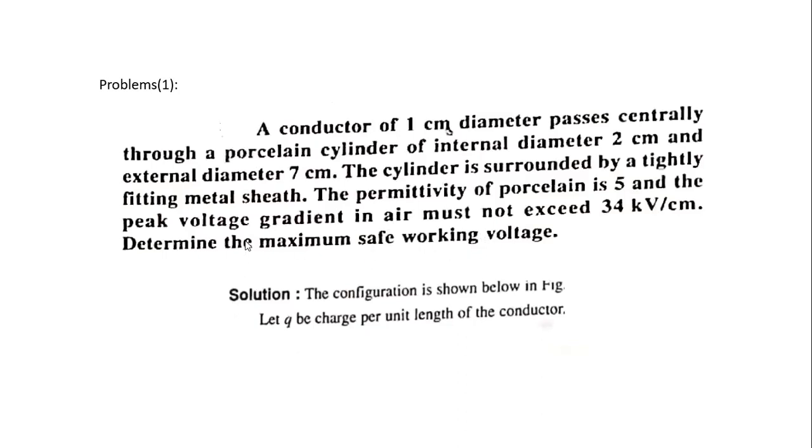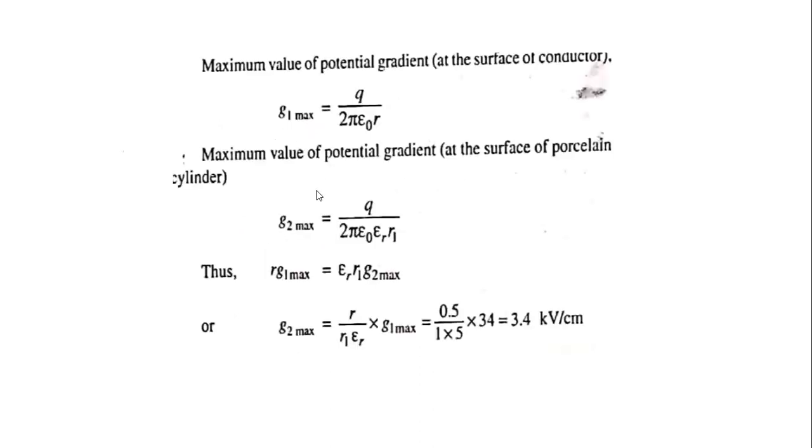By using the given data, we determine the maximum safe working voltage. First, what is the formula for maximum safe working voltage? First of all, we write down the maximum value of potential gradient, that is G1 max.